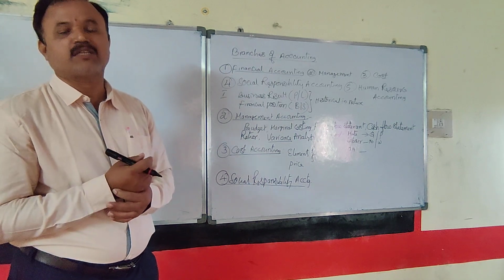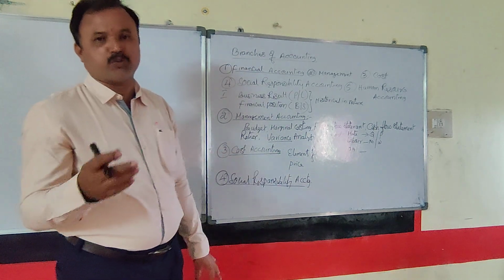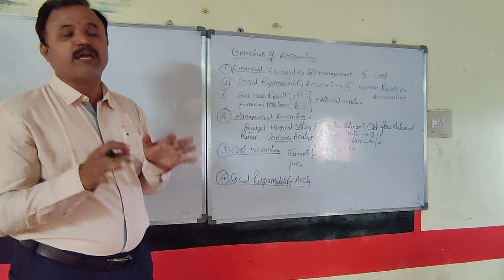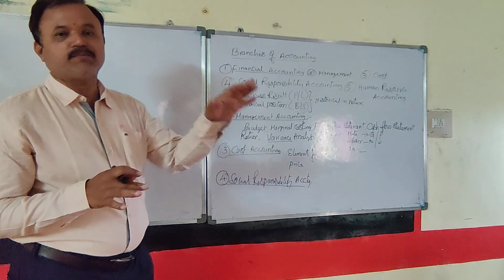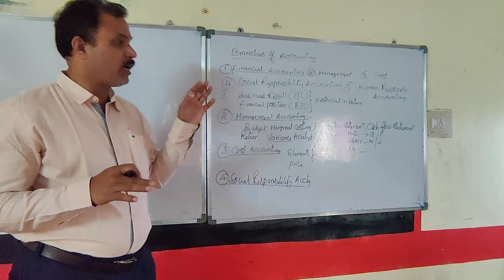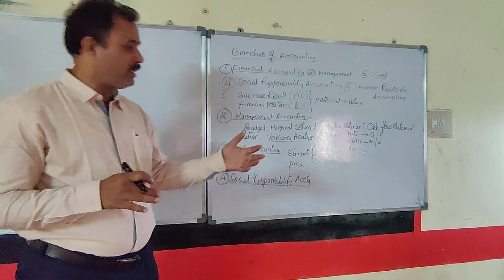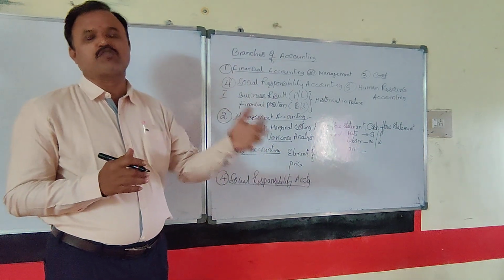So from the inputs to the outputs, at each and every stage, each and every corporate enterprise depends on the society. That's why they have a lot of responsibility towards the society. Why? Because they depend for each and every aspect on society.